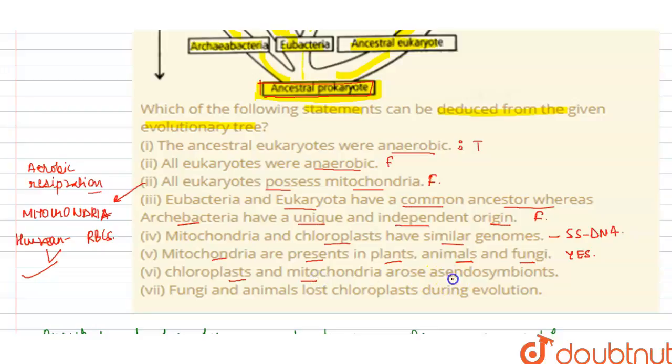Chloroplasts and mitochondria are known as endosymbionts. Yes, because they are similar to the prokaryote, that is the ancestral prokaryote, and they have their own DNA which can replicate. Fungi and animals lost chloroplasts during evolution. Yes, they do not have chloroplasts, and they cannot do photosynthesis.